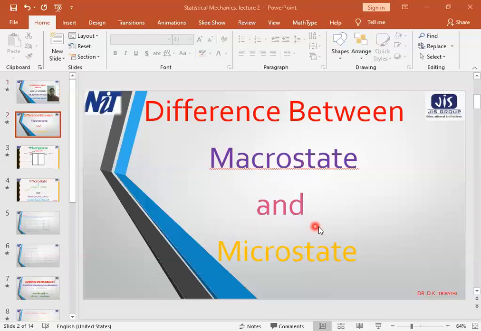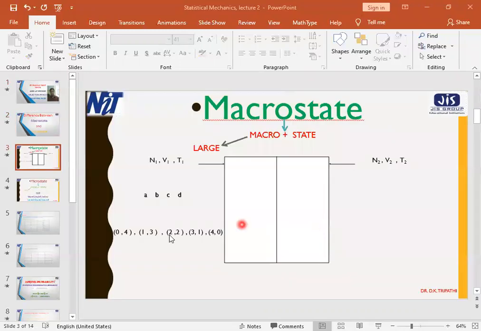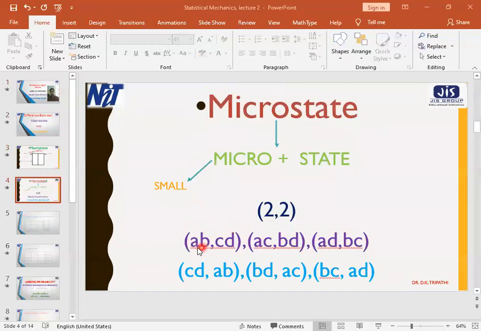Okay, so you just recall what we did. We have come to know that these are the macrostates: 0, 4; 1, 3; 2, 2; 3, 1; 4, 0. So these are the possibilities of distribution of four particles A, B, C, D in two compartments. So here we cannot say which particle is where, but in the microstate, we have told which two particles are in which compartment.